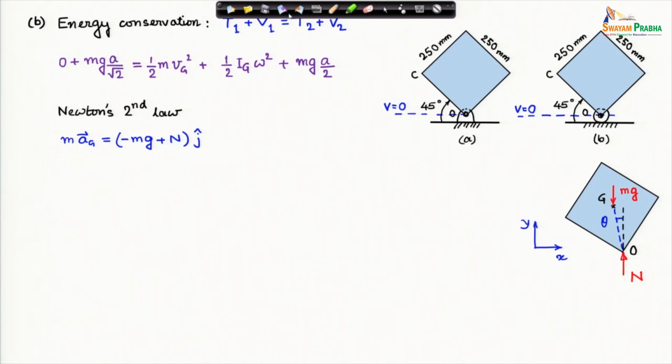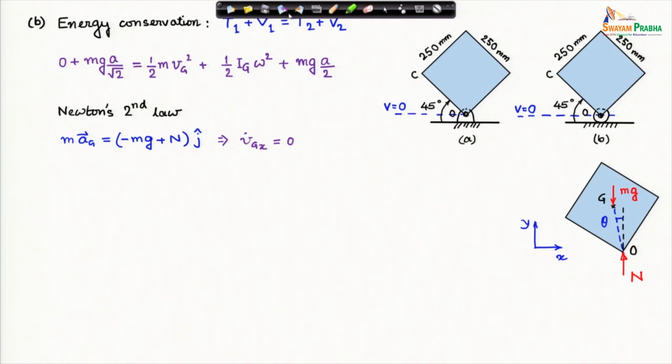Now, to know the total motion of the center of mass, we write down Newton's second law. Mass times acceleration of center of mass is the net force on the center of mass, and from the free body diagram we have all the forces that act on the system. We have weight and the normal reaction, and that must be equal to mass times acceleration of center of mass.